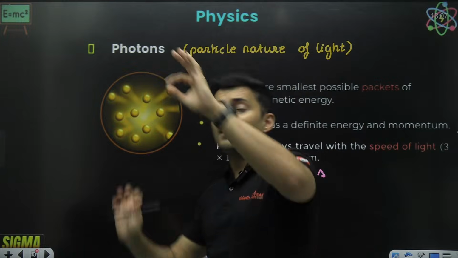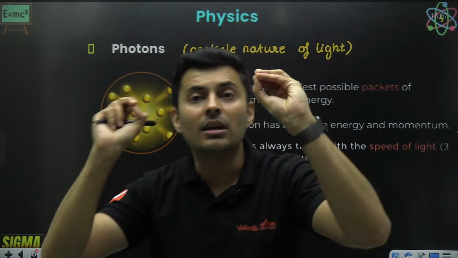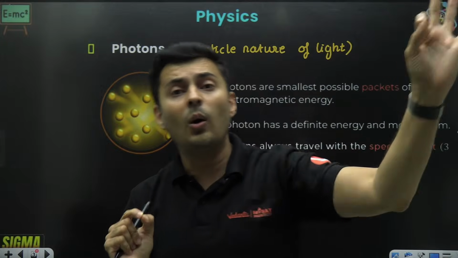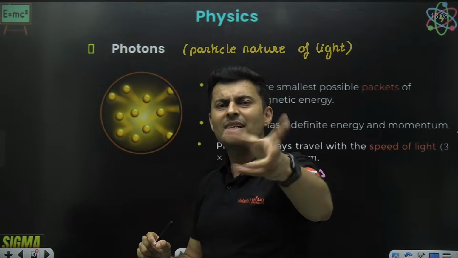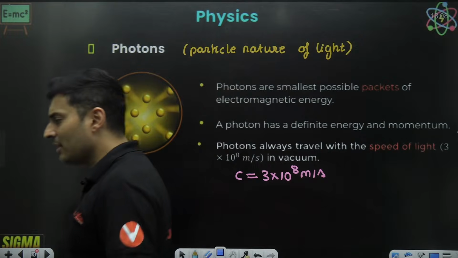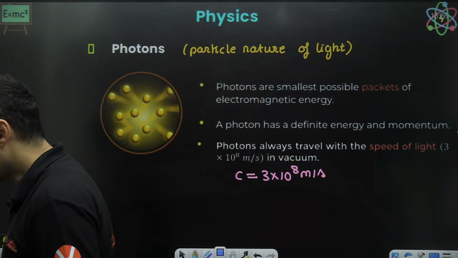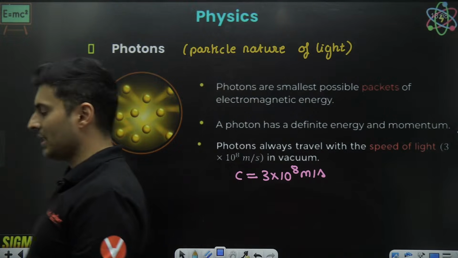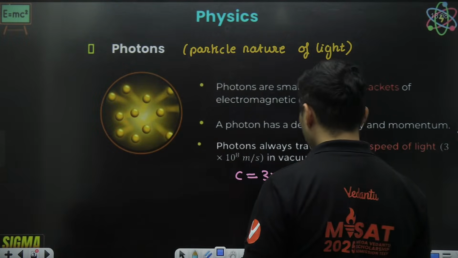So, only if the photon has enough energy will that electron get out of the atom, else that electron just remains trapped. Do you guys agree with this statement? Yes or no? Quickly in the chat box. Very good. Yes, sir. I agree with this statement.